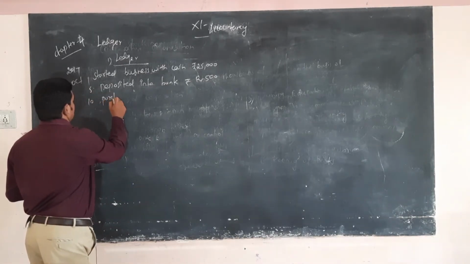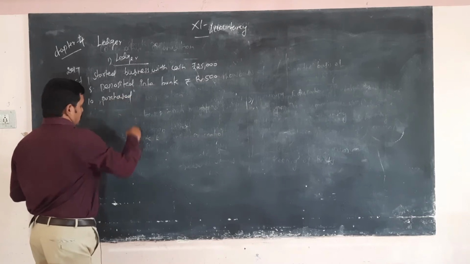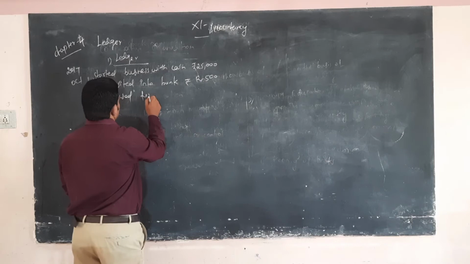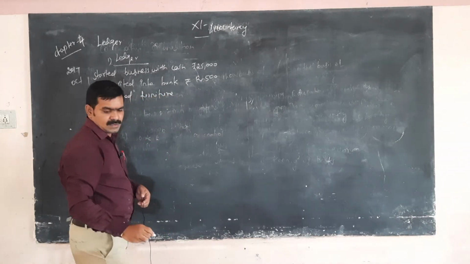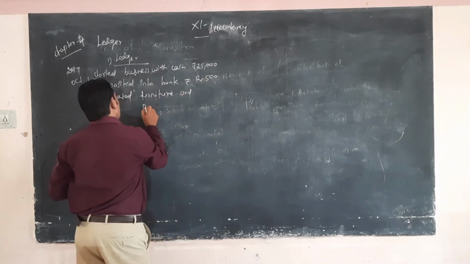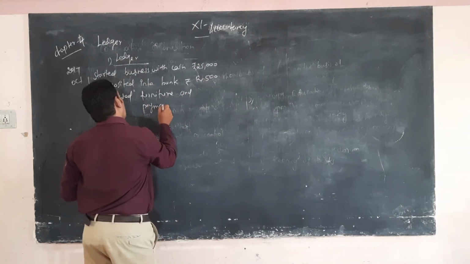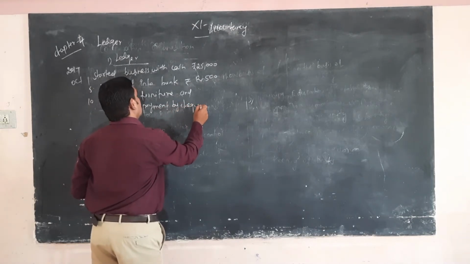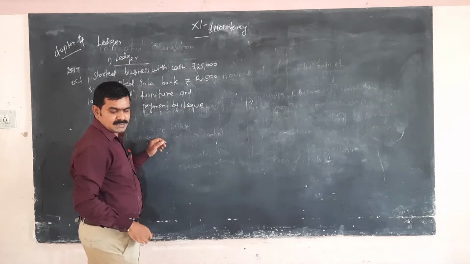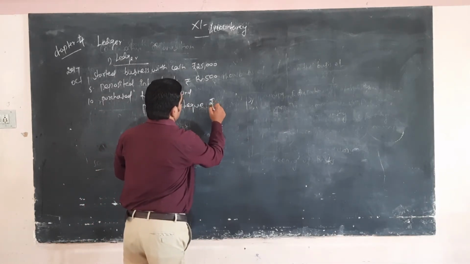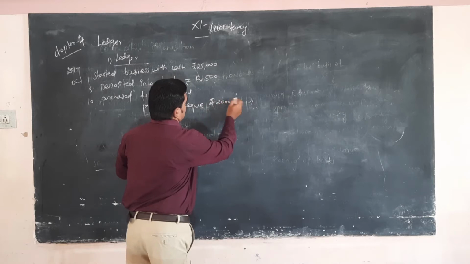Next one, purchased furniture and payment by check, rupees 2,000.